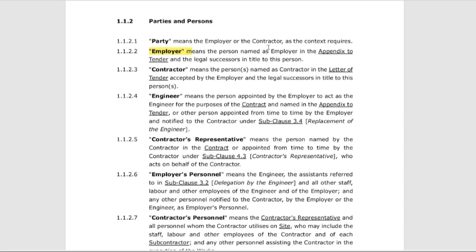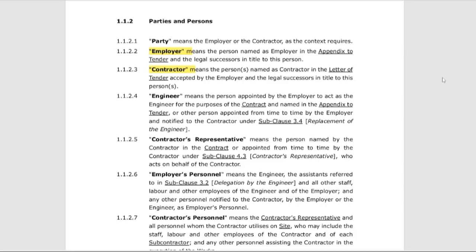So first up is the client, also known as the employer. Think of them as the vision and the money. They own the project, they provide the site and pay for the work. In the Yellow Book, the client defines what they want through a document called Employer's Requirements. They don't design it, they just define the goal.